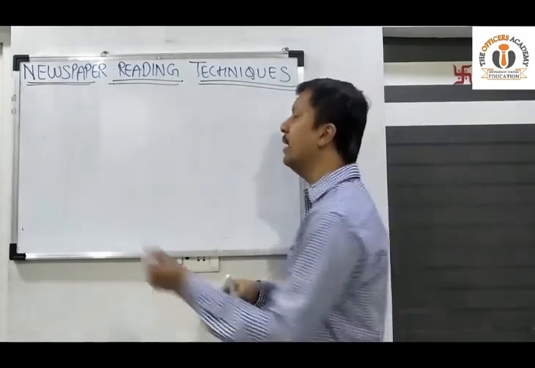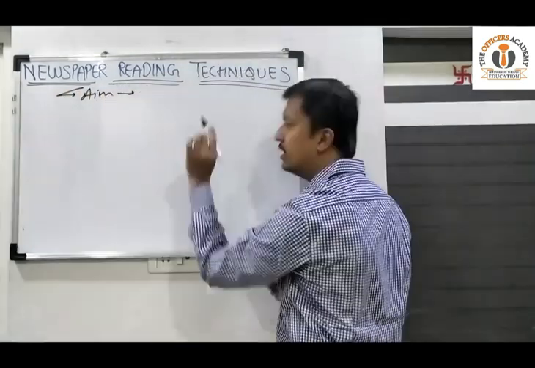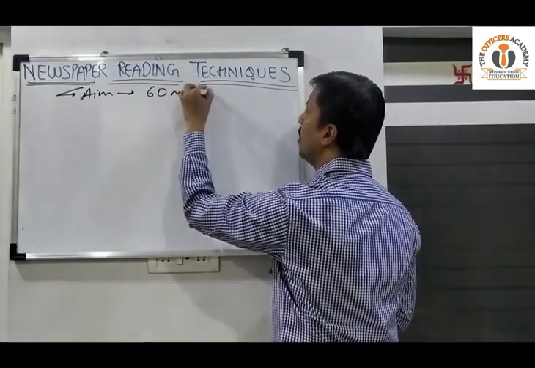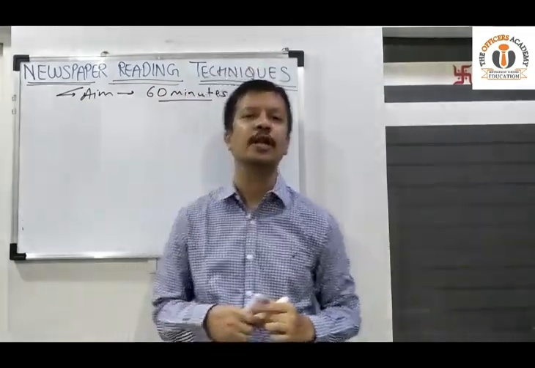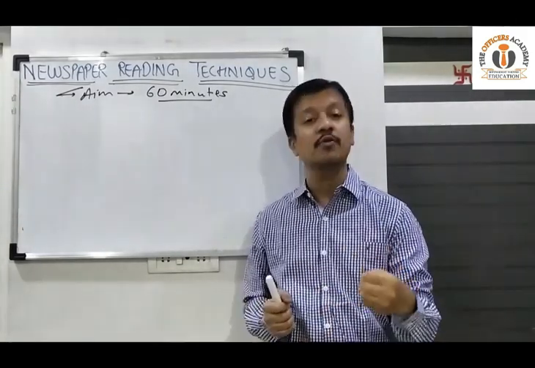So what is our aim today? Our aim today is to try to complete the newspaper, making micro notes of it, in 60 minutes. Now how is it possible? Initially, whenever we read The Hindu or Indian Express, we take more than 1.5 hours, or at times we require 2 hours.